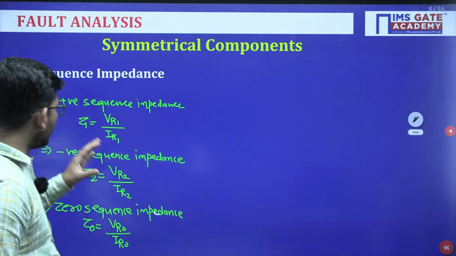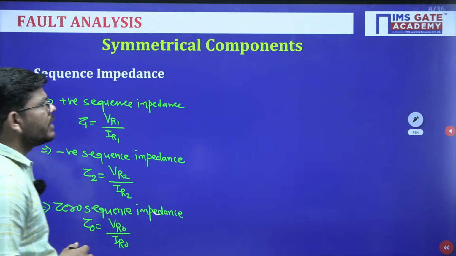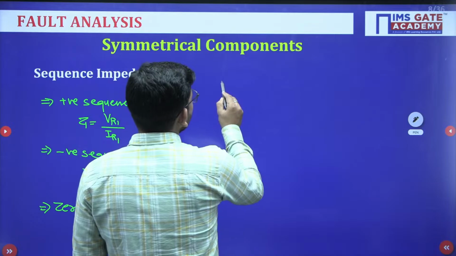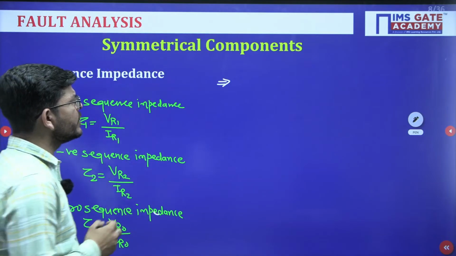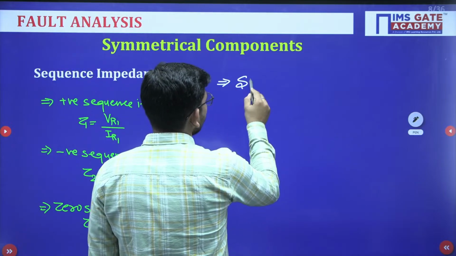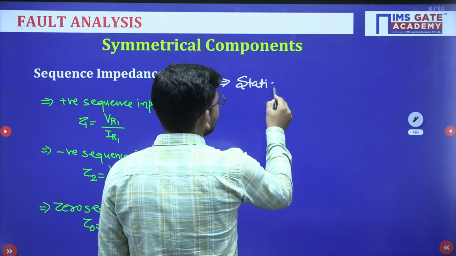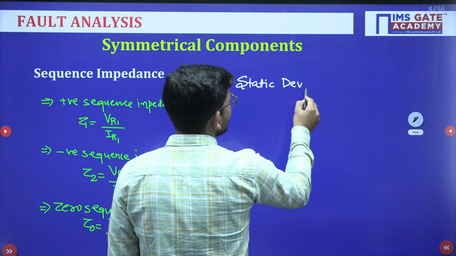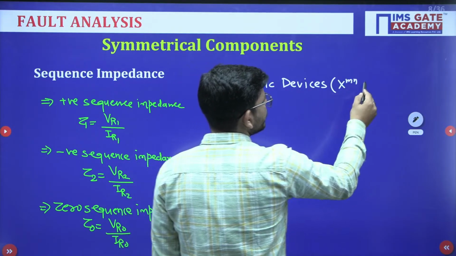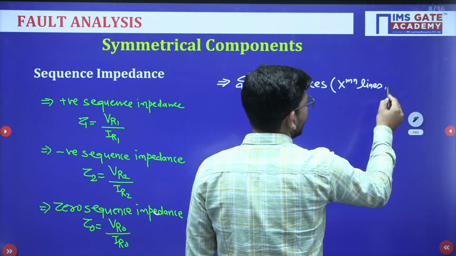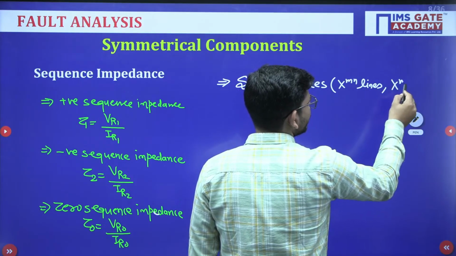Now these are the positive, negative and zero sequence components. Now what are their values for different machines? Suppose we have static devices, static devices meaning the transmission lines and the transformer.